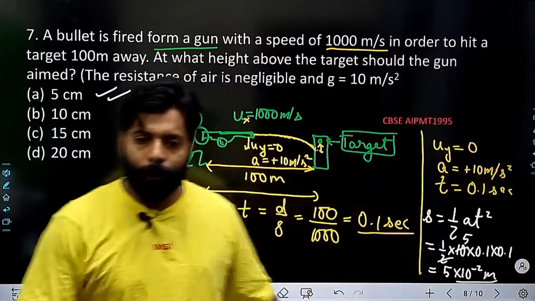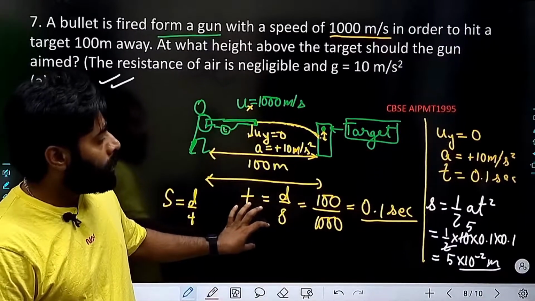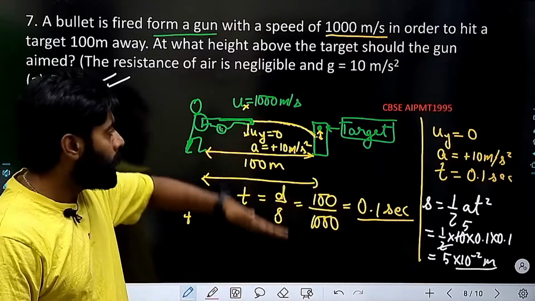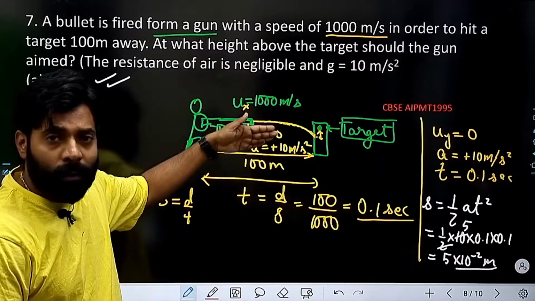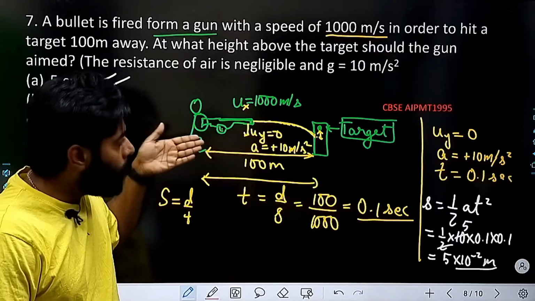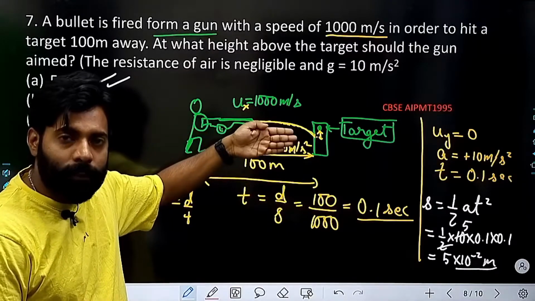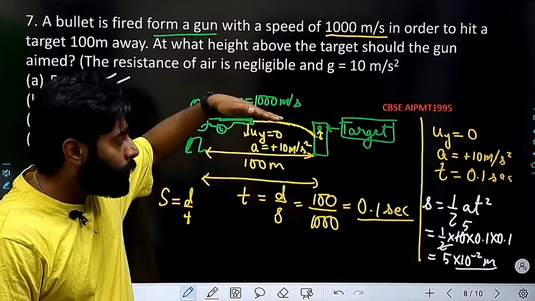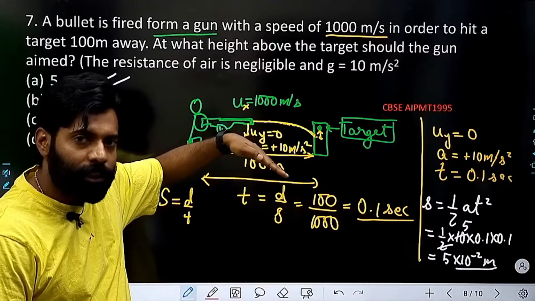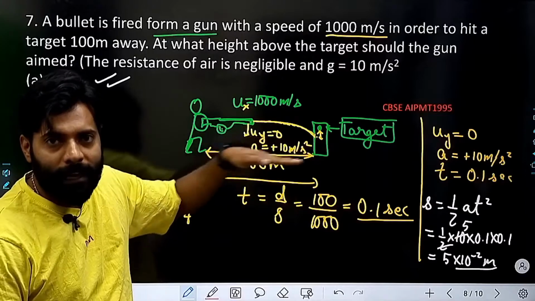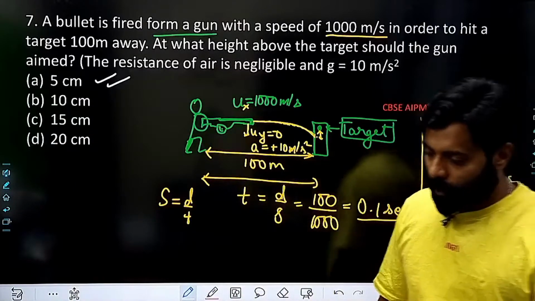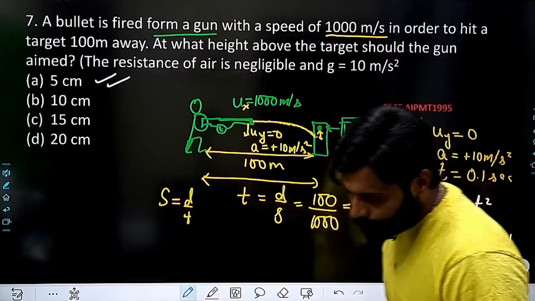Right? I hope that you are getting the question, what they are asking. They are asking that if you are hitting a target with some velocity, you are only providing the x component. The y component is 0, right? But due to gravity, we are having y component acceleration only. In the x component, there is no acceleration, there is no deceleration. So this is how we are going to get the answer.